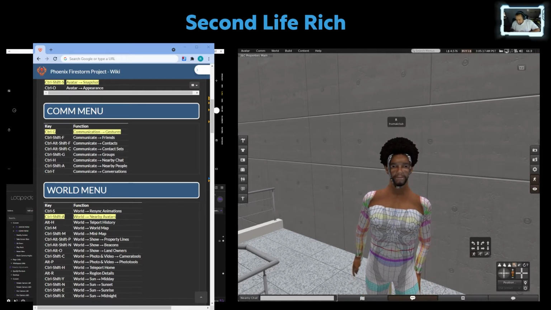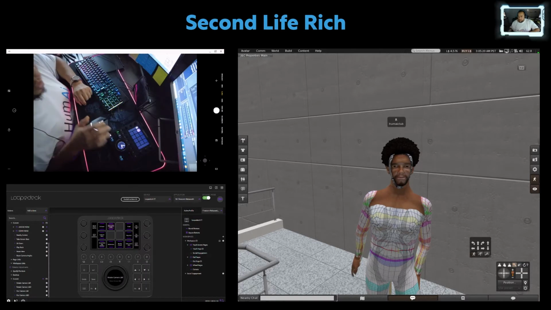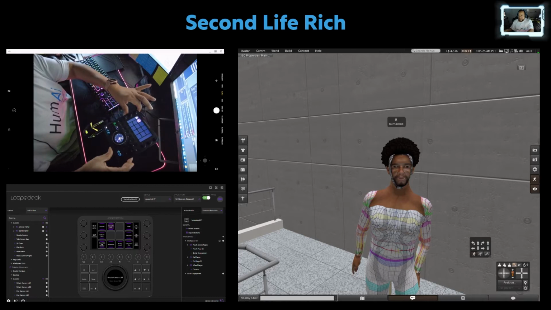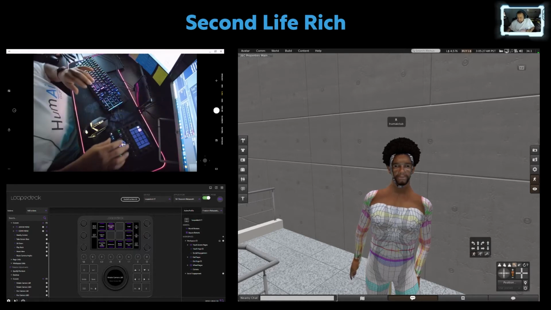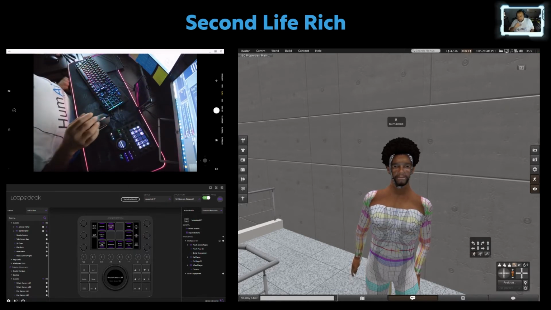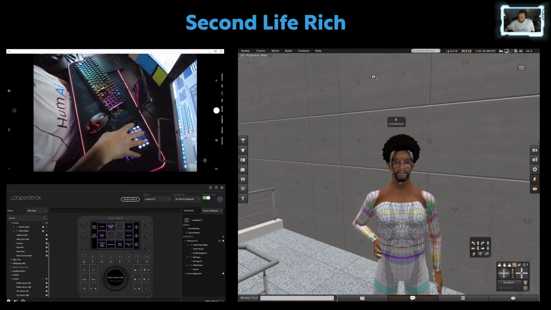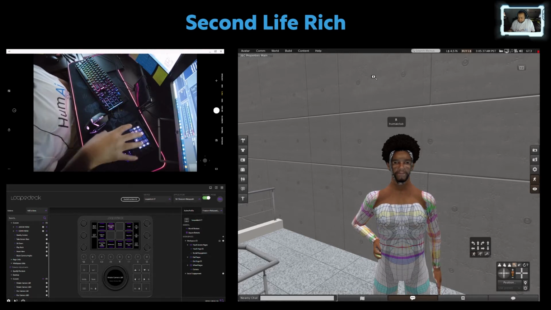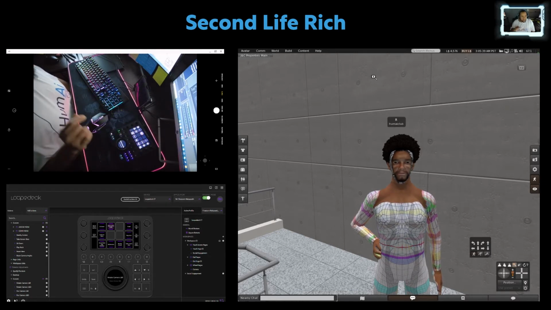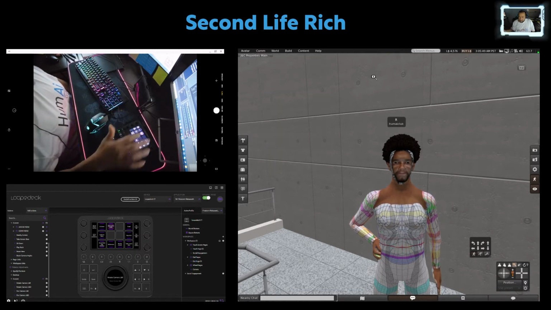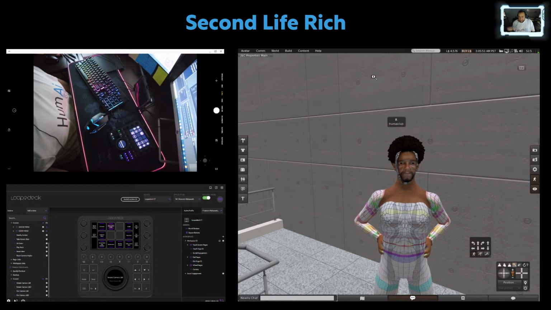Right here, let me just hide this. Right here is the LoupeDeck CT. It's showing in this screen right there, and as you can see, when I select Firestorm, the controls that I've been configuring are available. So now, if I want to see the gestures menu, all I do is hit this one button, and voila, it opens up. If I want to close it, hit one button, voila, it goes away.